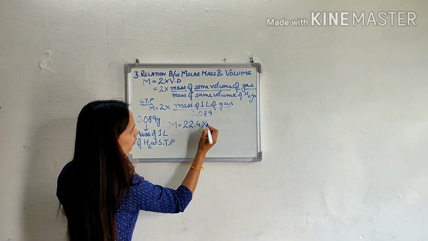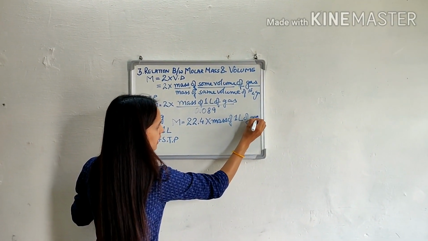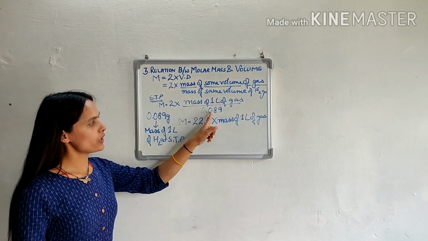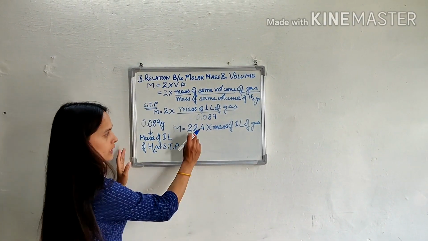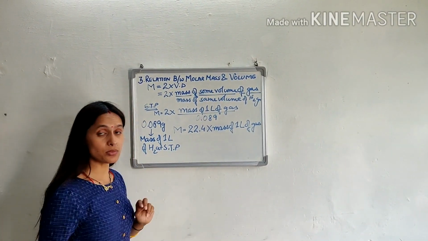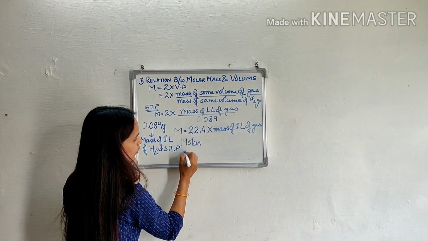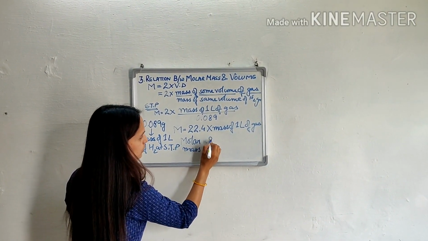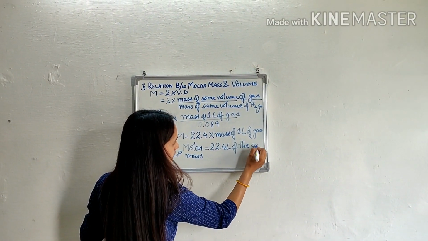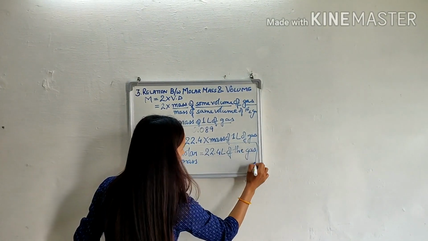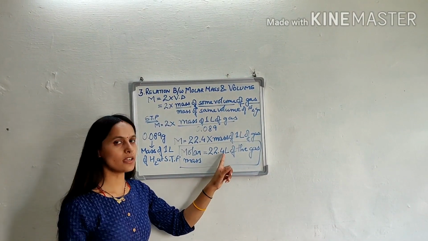So 22.4 multiplied by mass of 1 liter of gas. Now this is 2 and this is 0.089 liter. So the unit of 22.4 becomes also liter. 22.4 liter multiplied by 1 liter becomes 22.4 liter. So the molar mass of the gas is equal to 22.4 liter of the gas. Means if we talk about carbon, 12 gram of carbon volume is 22.4 liter.